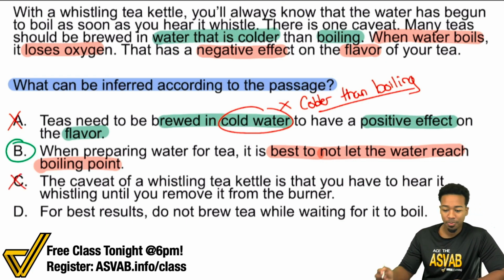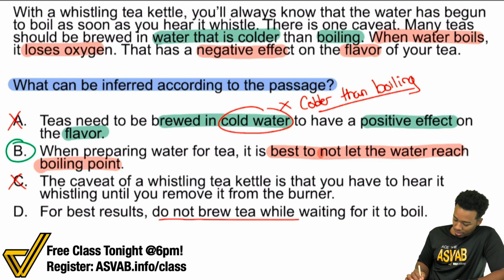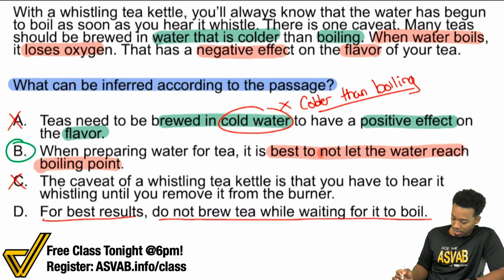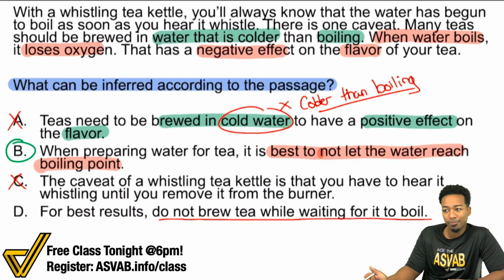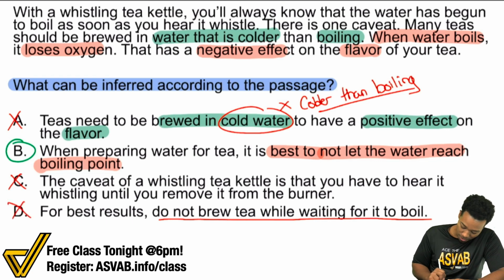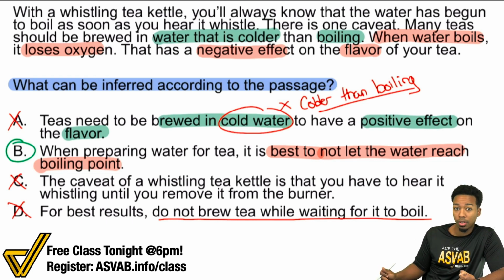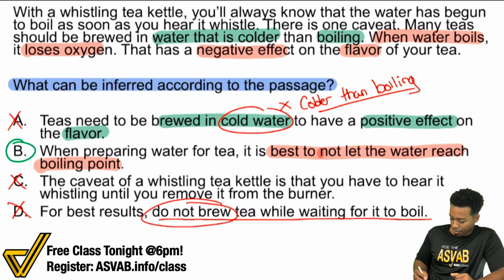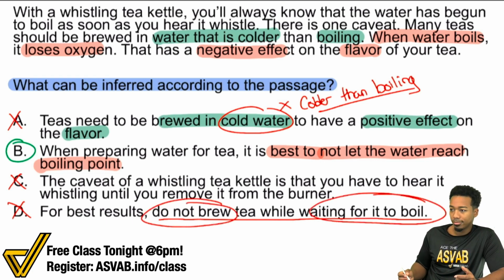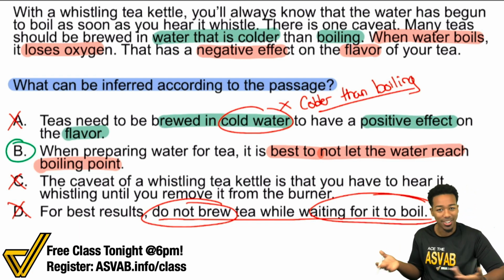And then D, for best results, do not brew tea while waiting for it to boil. It's not supported at all in the passage either. Not supported. The reason being, for best results, you should brew the tea with water that is slightly colder than boiling, slightly cooler than boiling. It's not saying do not brew tea while waiting for it to boil. You're supposed to brew it before it boils. So yeah, I mean, no.